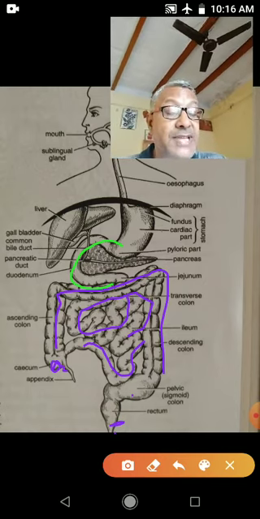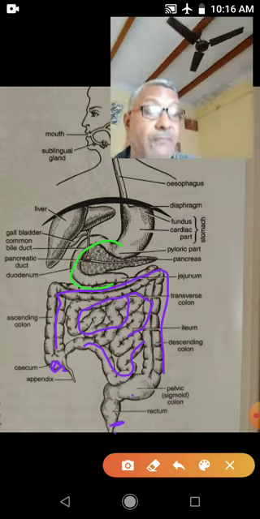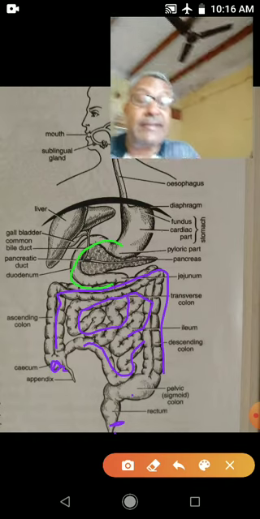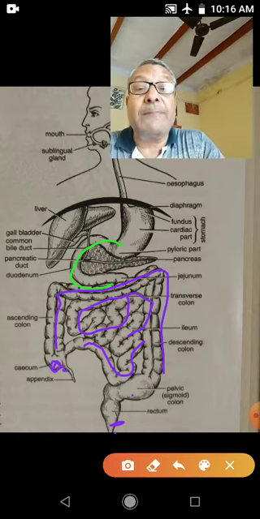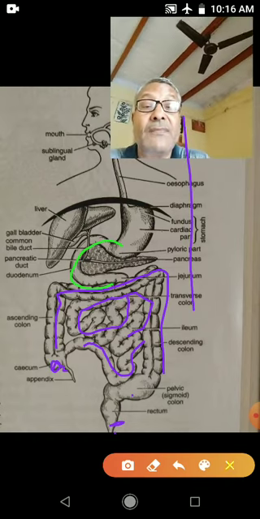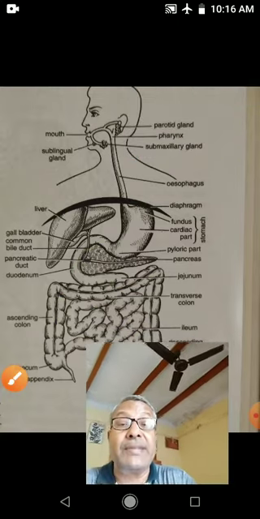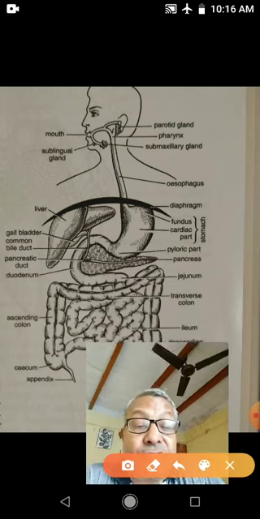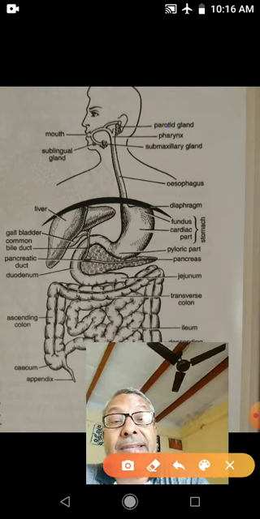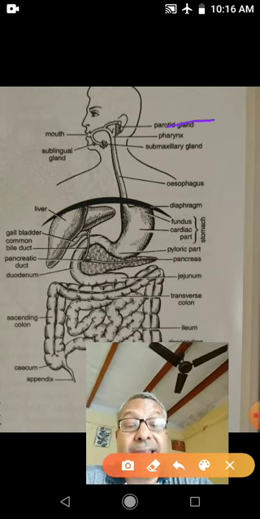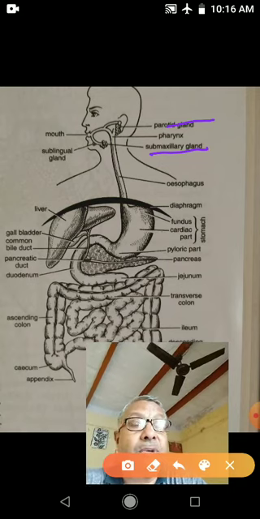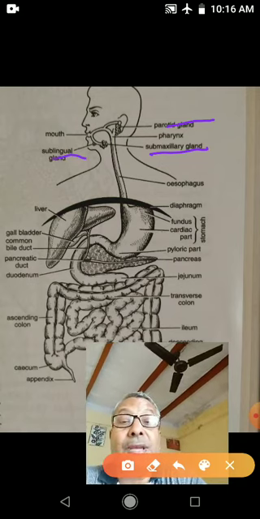The glands which are associated with these: first one is the salivary gland. There are three pairs of salivary glands, present in the mouth. First is the parotid gland, second is the submaxillary gland, and third is the sublingual gland.